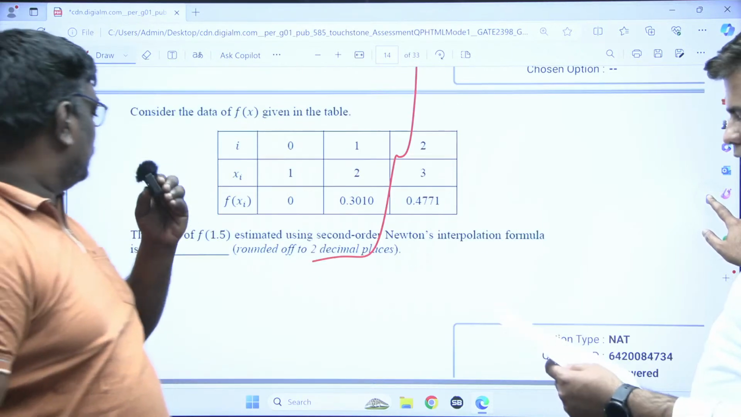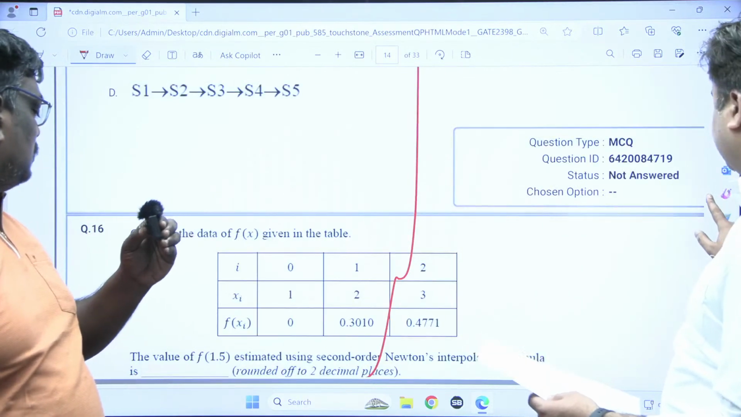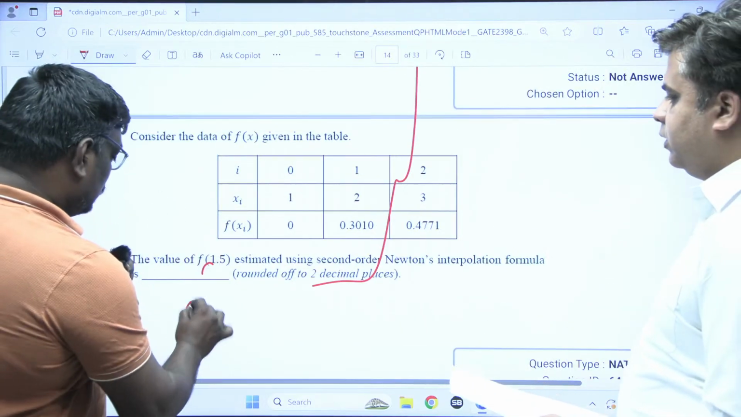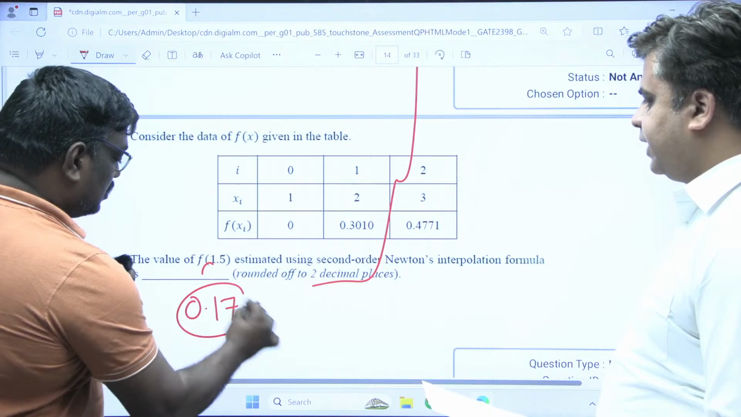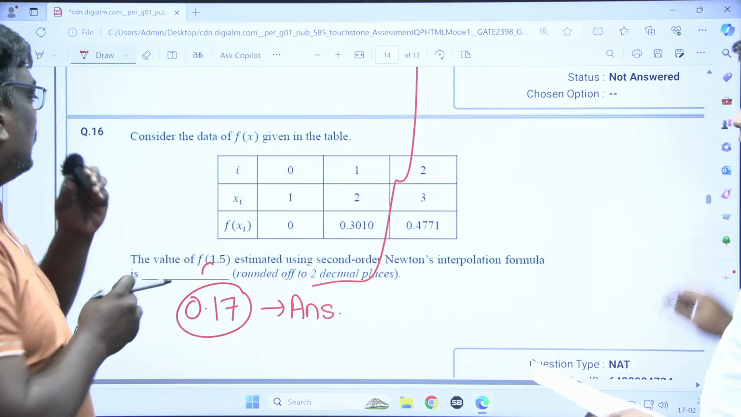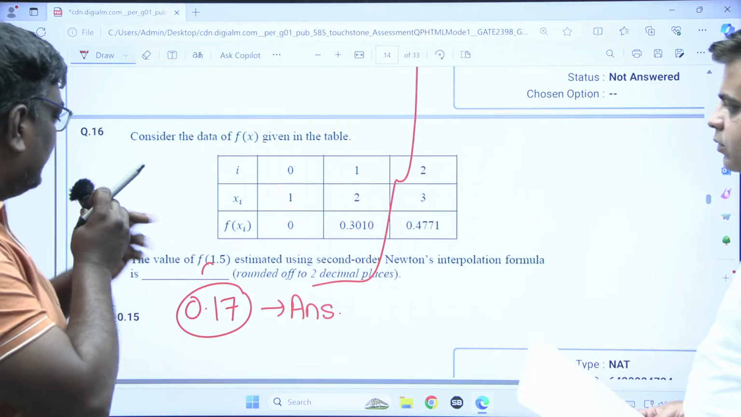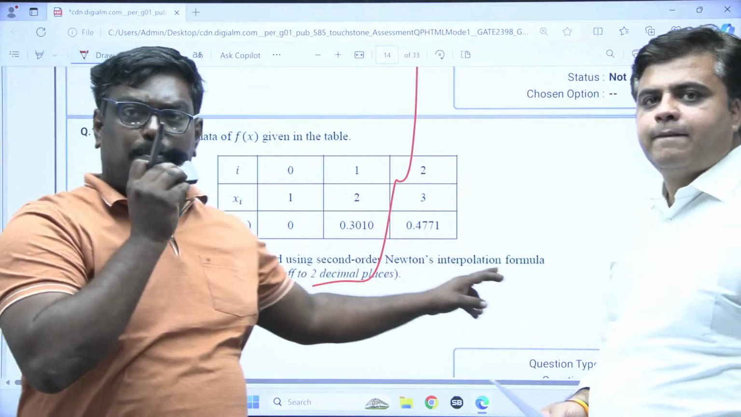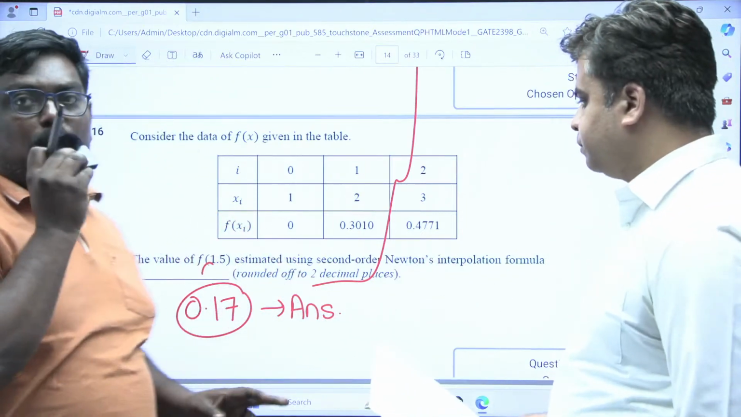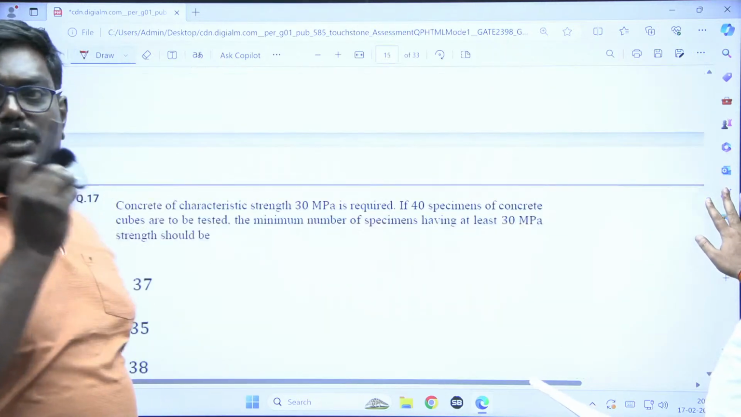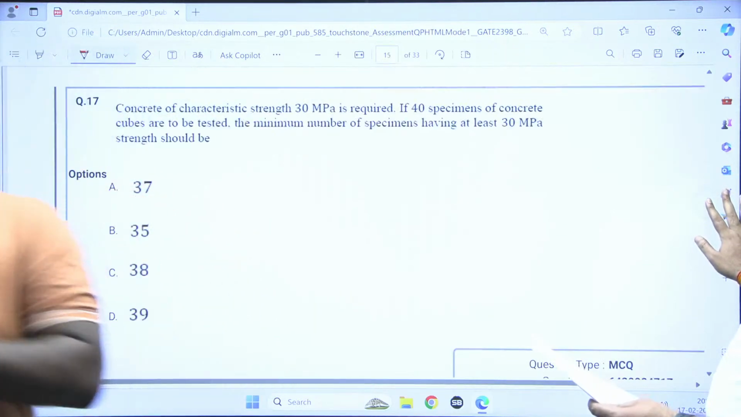16th one, do we have any answer, sir? For 16, the answer is 0.17. It's a max question, sir. Yeah. 0.17 is the correct answer. Okay. See, student, 1 second, sir. Consider the data of f of x given in the table. The value of f of 1.5 using second order Newton's interpolation formula is 0.17. Is this clear? Next. Students, if you have any questions or anything, you can ask me.